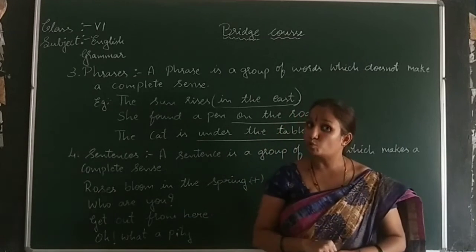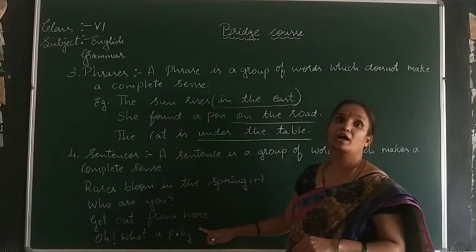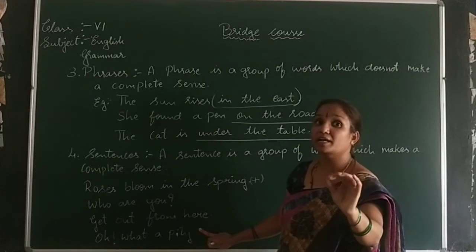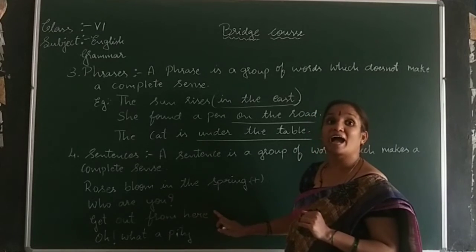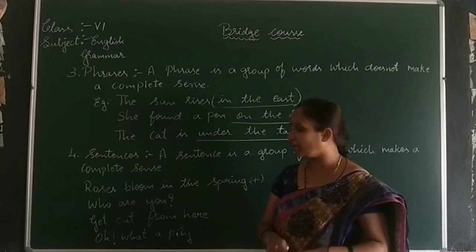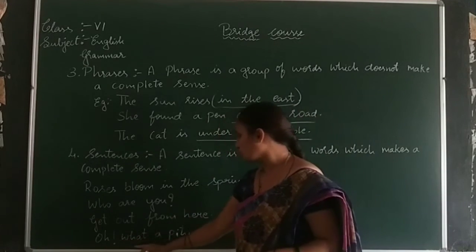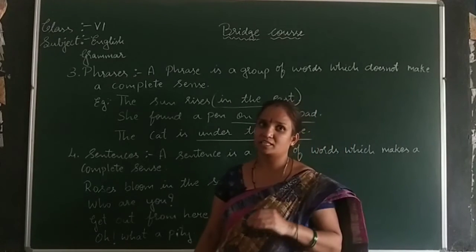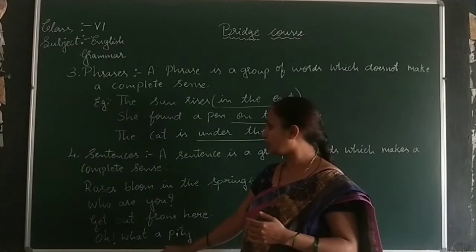Who are you? Okay. Next one. Get out from here. This sentence is called an imperative sentence because it is commanding, it is ordering. Another example, oh, what a pity. It is an exclamatory sentence. It is showing some expression.